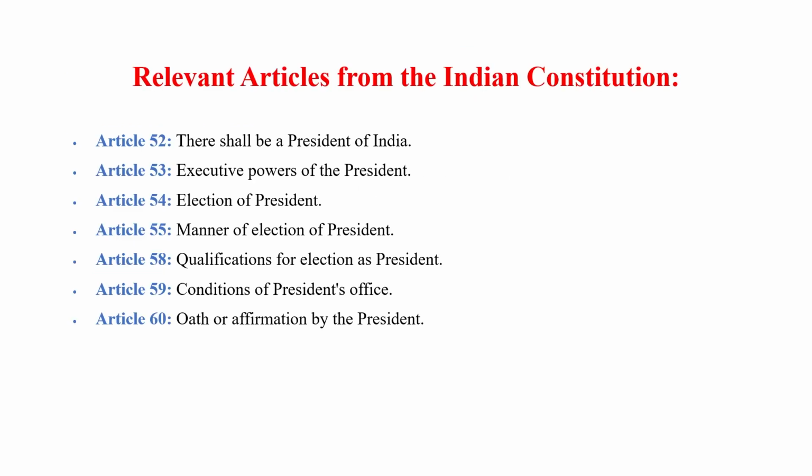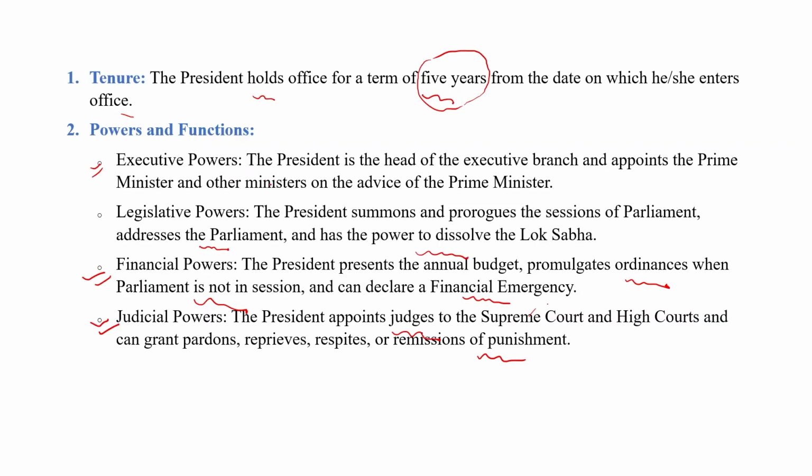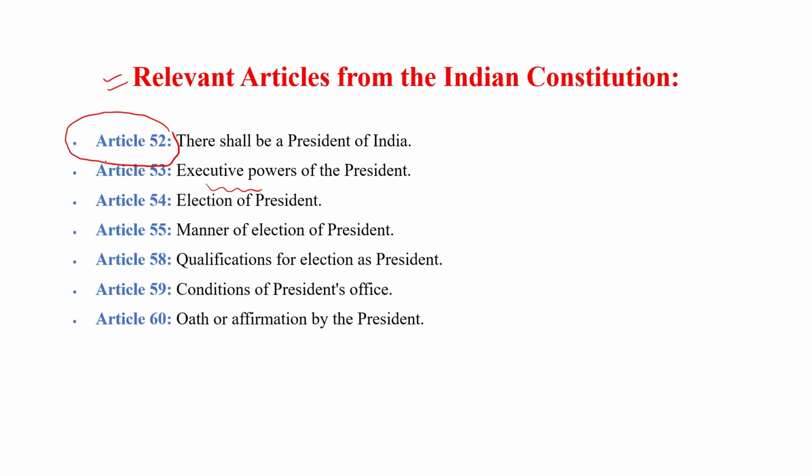Clear? Next, some important articles related to the President. What does Article 52 say? According to Article 52, there shall be a President of India. So Article 52 says a President is required in India. Article 53 explains the executive power of India. Here we discuss what the executive powers are, as mentioned in Article 53.